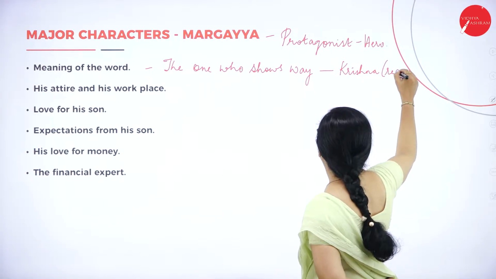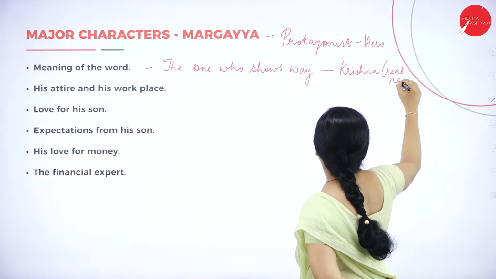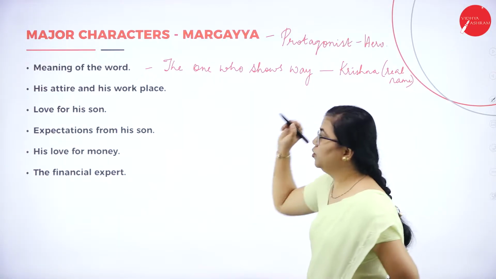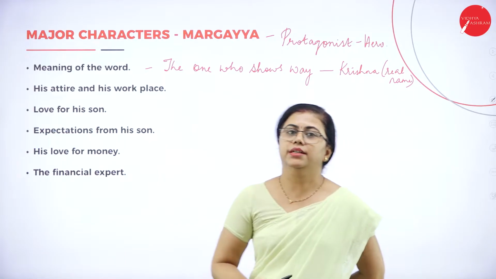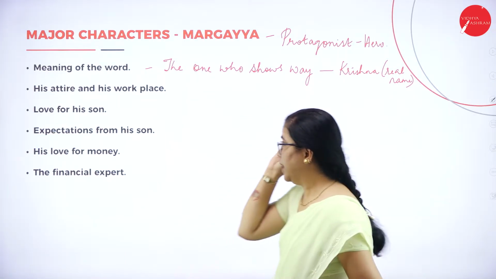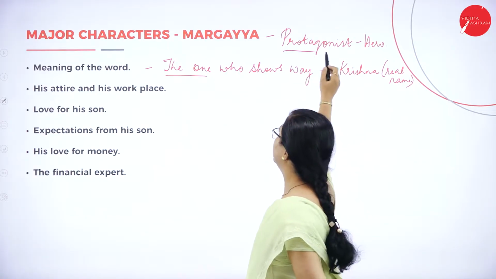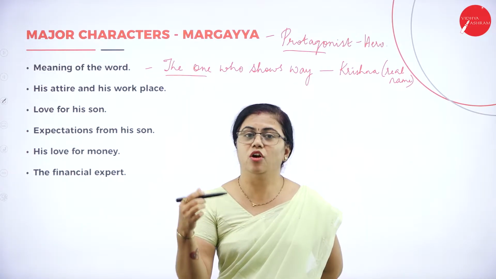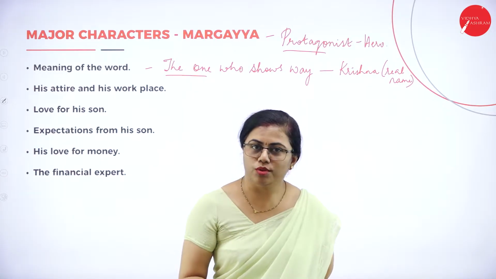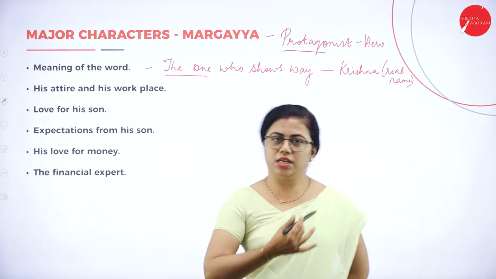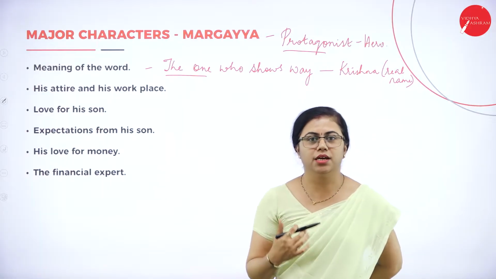Okay, so the real name. That too, when he goes in search of his horoscope, only then does the author reveal the real name of Margaya. Fine. So first you will start with this. You can also start like this: Margaya is the protagonist of the novel. The meaning of the name is the one who shows ways. His actual name is Krishna. So this way you can start writing the answer there.